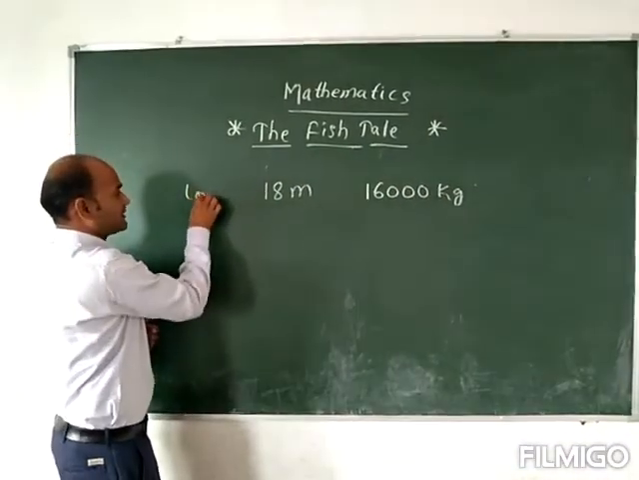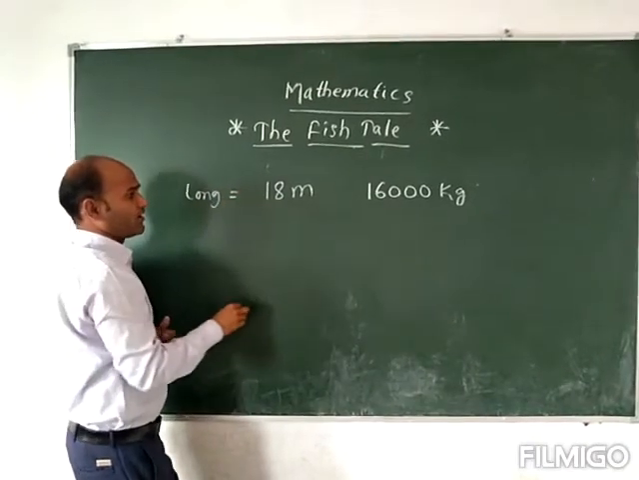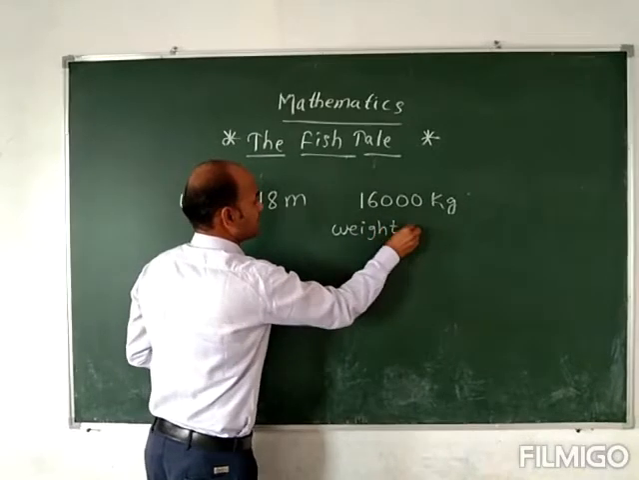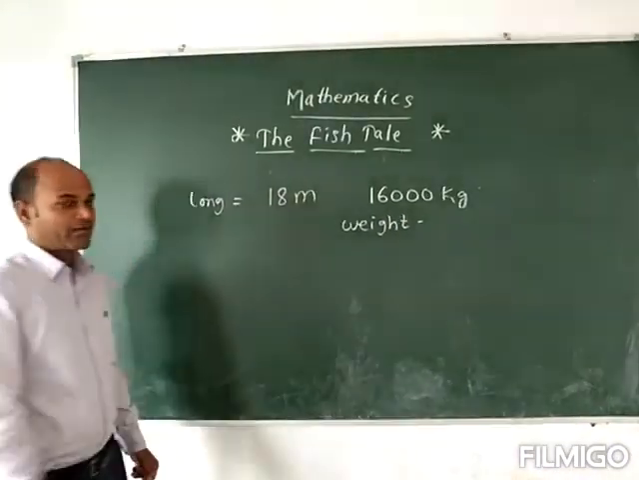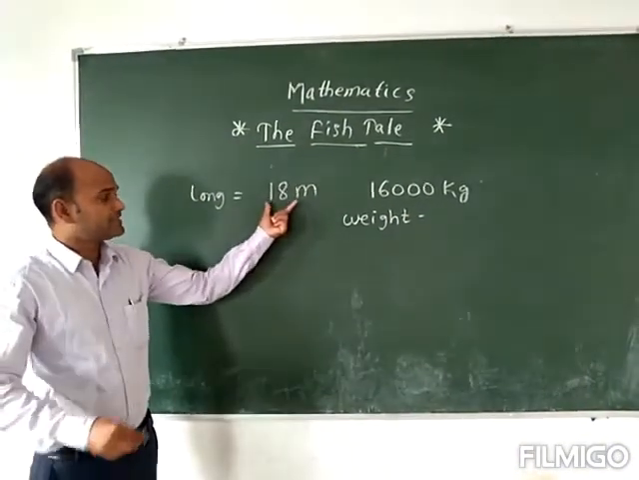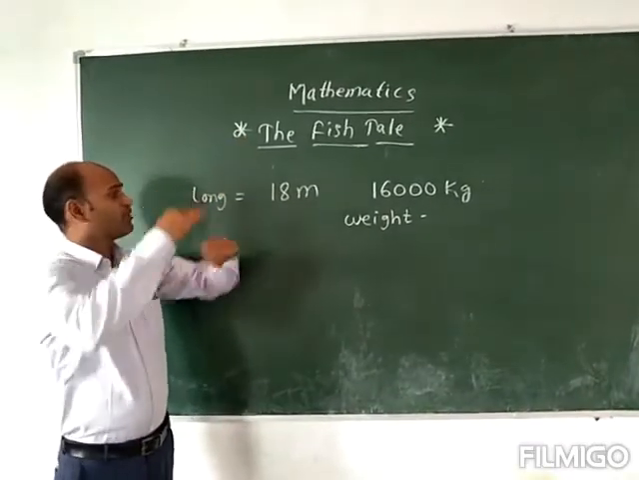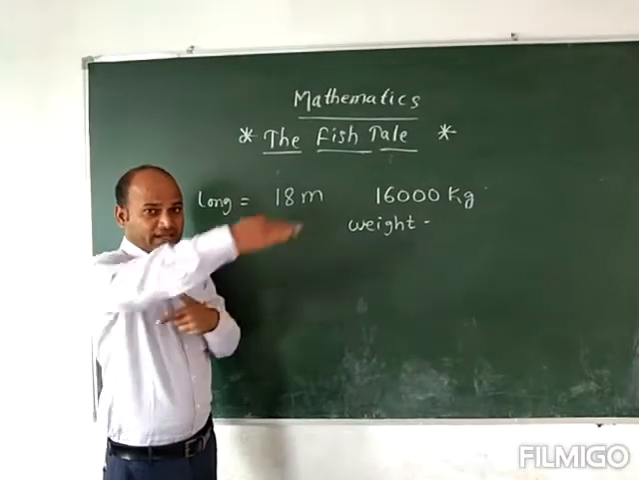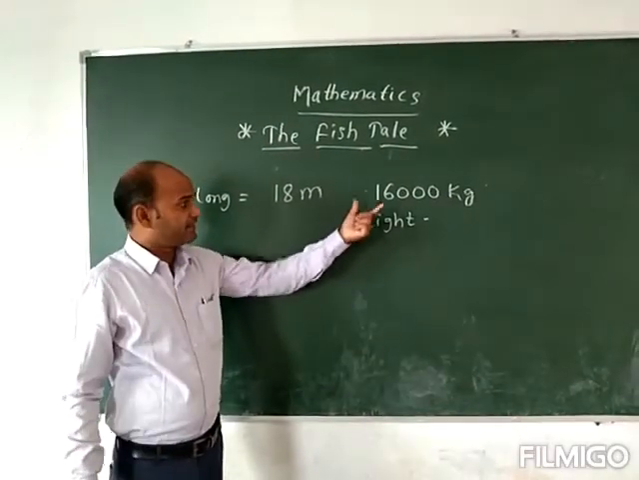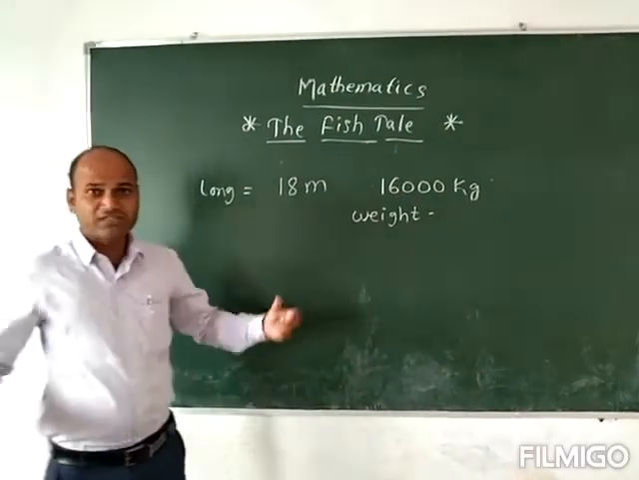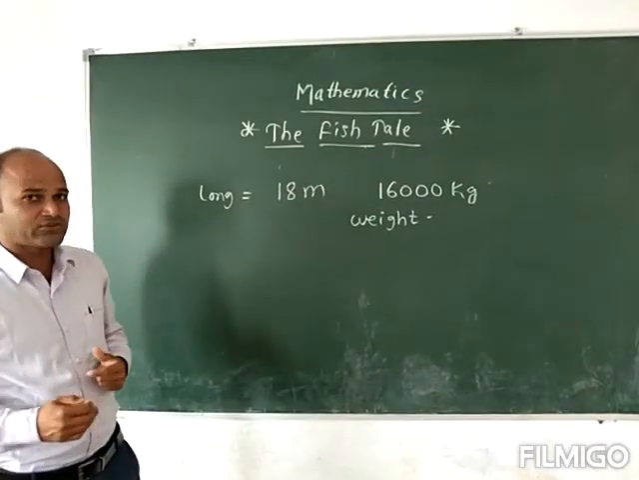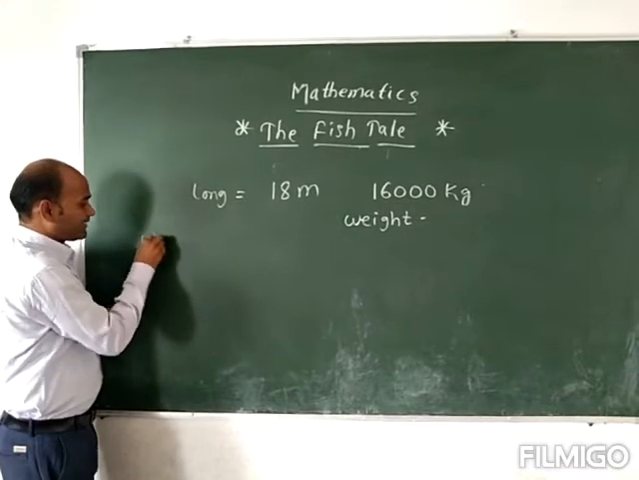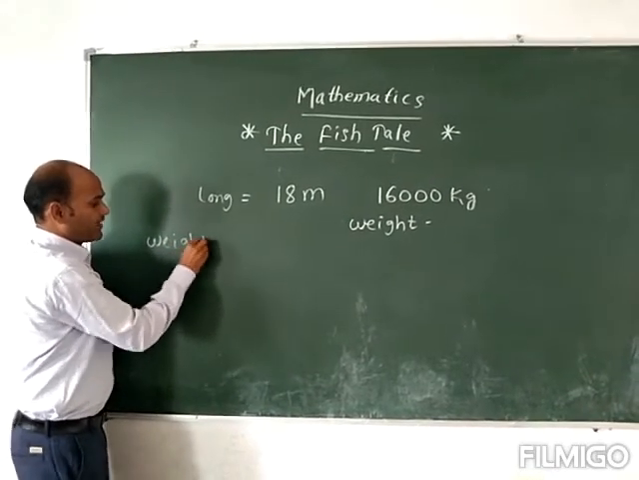So how long is it? 18 meter long, and its weight is how much? That is 16,000 kilogram. So here the 12 children standing one upon one, एक के ऊपर एक 12 children stand करके तो 18 मीटर तक उसकी fish की height बनेगी, length बनेगी। क्या weight आपके 12 children के weight जितना ही इसका weight हो सकता है? तो हम देख लेंगे यहाँ पर।